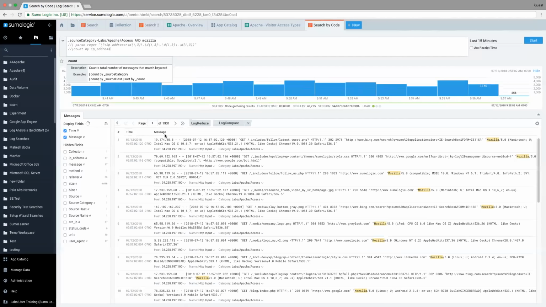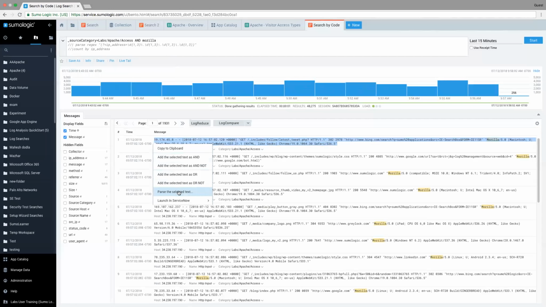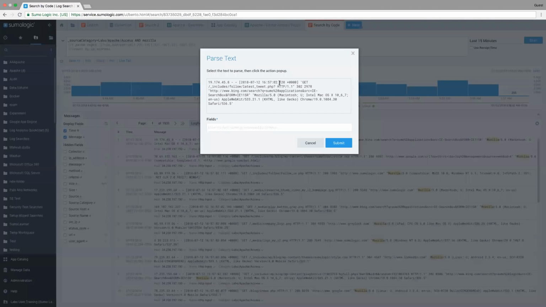Now I want to show you a secondary way to do parsing. This is what we call parse anchor. The way it works is you just use the mouse and start to click on some sections. Let me show you specifically how it works. I need to pull that IP address, so I'm going to take this whole message and highlight it. I'm going to click parse the selected text, and now I have my whole message here. Now I'm going to start to identify those pieces of the message and create fields from them, and use the pattern recognition to do so as well.